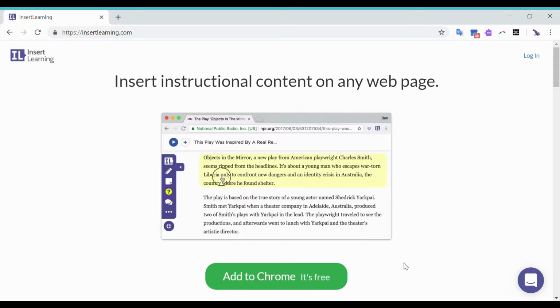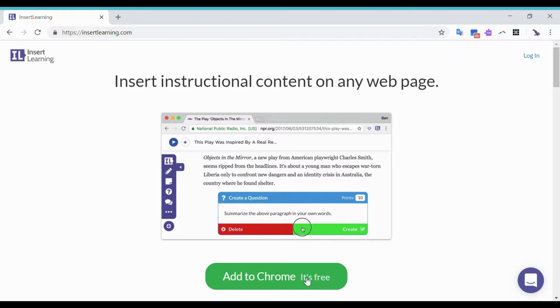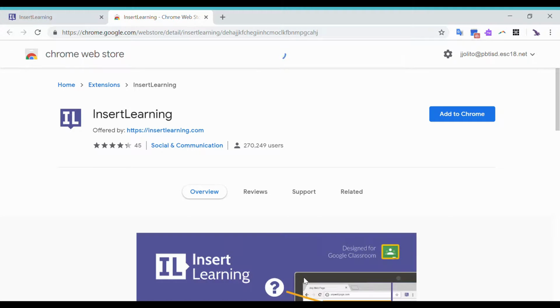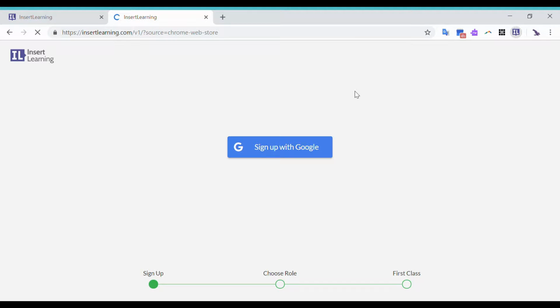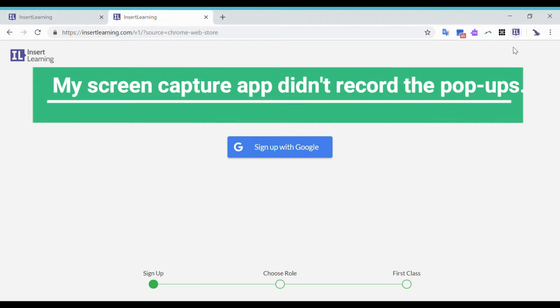What we're going to do is click on the Add to Chrome button. And it's going to take you to this Chrome Web Store page. You have the name of the app here, Insert Learning, and then to the right you have the Add to Chrome button. Please click on that and then Add Extension. And once it's there, you're going to see on the top right corner of your ribbon the Insert Learning icon, and you're going to have the confirmation message.